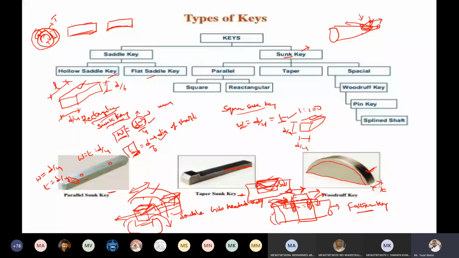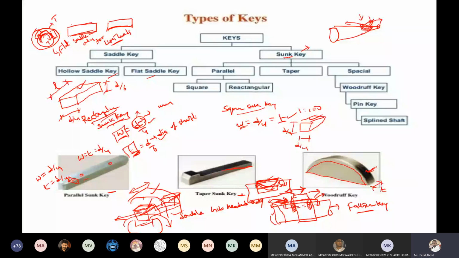Because of that disadvantage, this type of flat saddle key is applicable only for light loads. Here, load means increasing or decreasing the torque. For light load, I said that as the speed increases, the friction between the contact materials decreases. Because of that, there is no transmission of power, so it is applicable only for light loads.